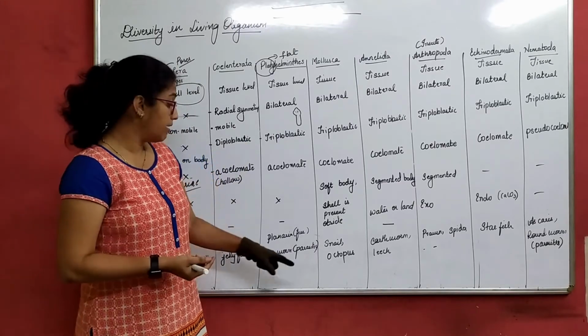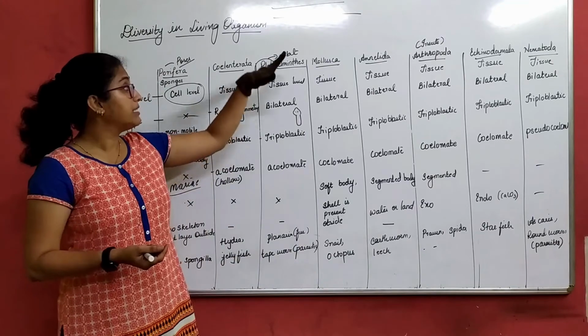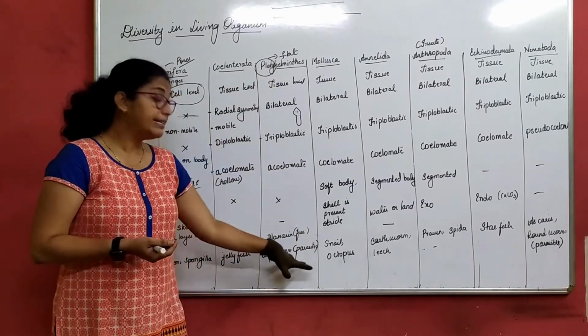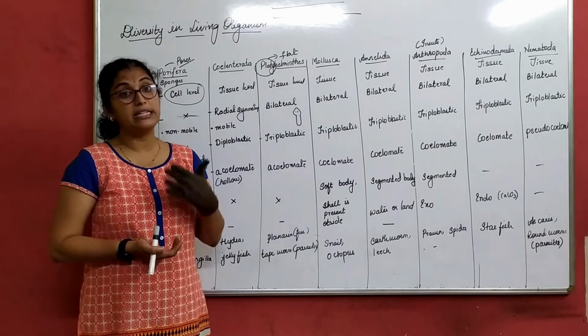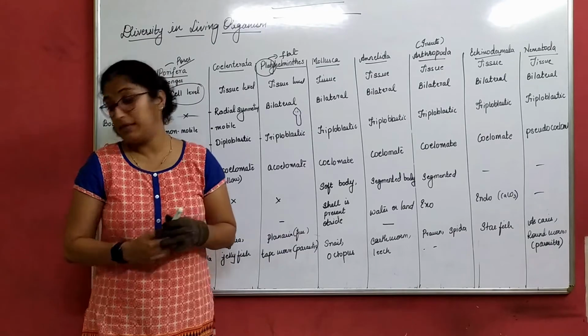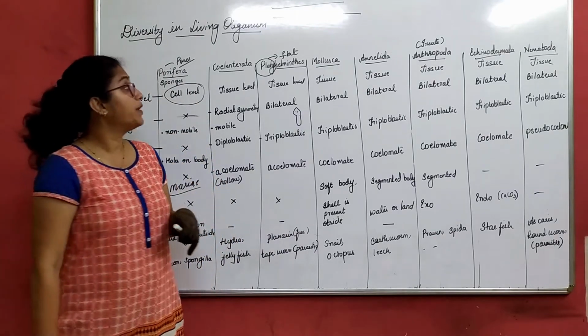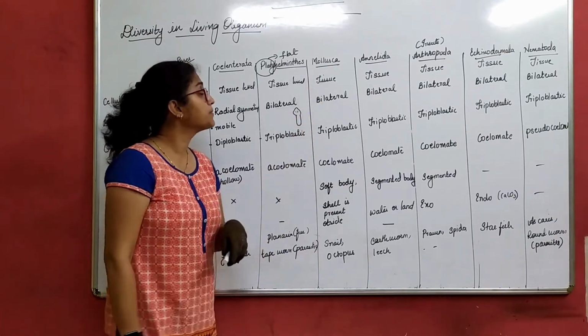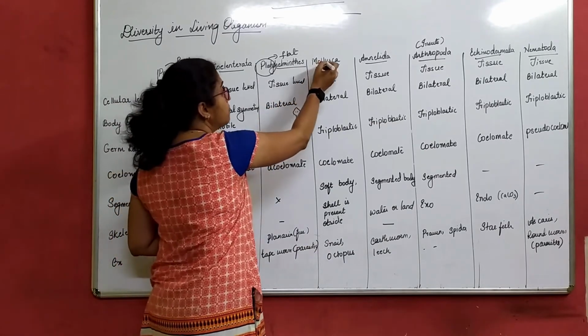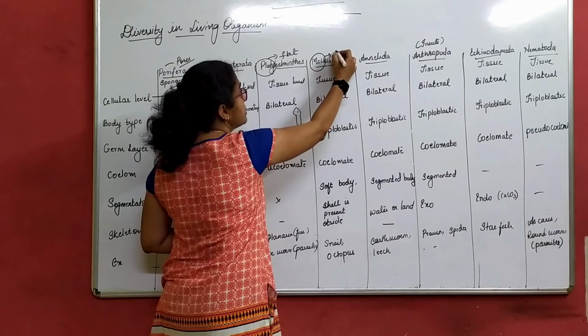So Platyhelminthes can be free living, such as Planaria, or parasites, such as tapeworms. Since they are flat in nature, the name comes Platyhelminthes. We'll move to the next one now. Mollusca. The word molly, or mol, means soft.